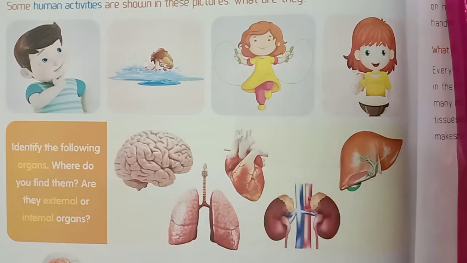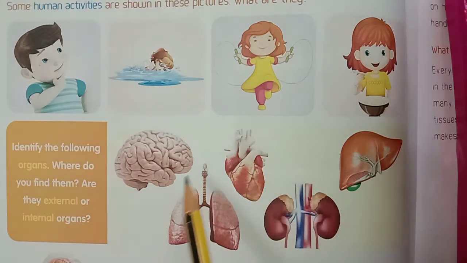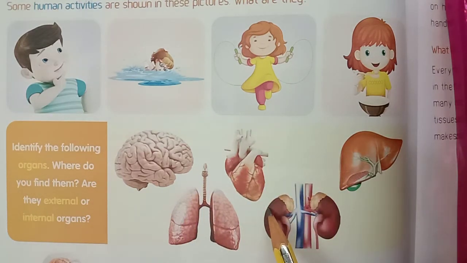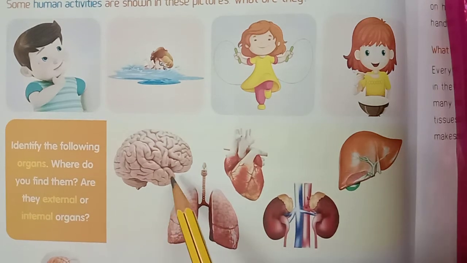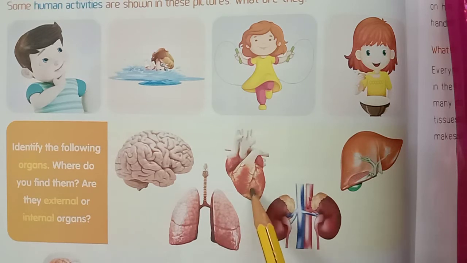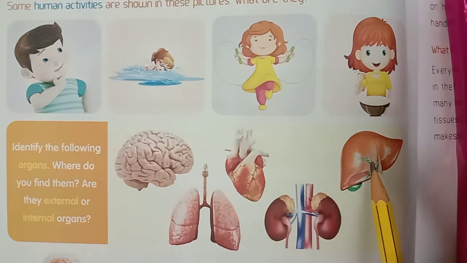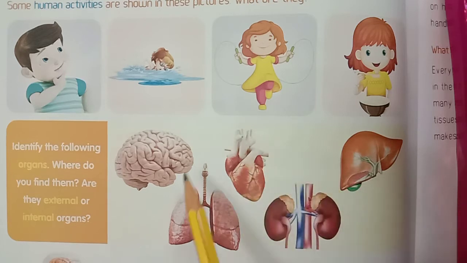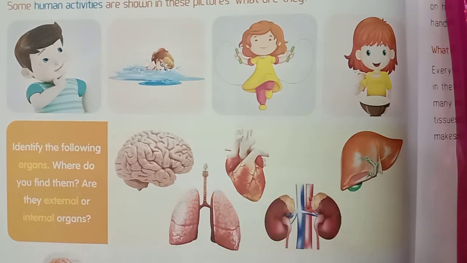Next, look at these pictures, children. Identify the following organs: brain, lungs, heart, kidneys, liver, pancreas. Okay, children. These are called internal organs. What is called an organ? A part of the body meant to do a specific function.